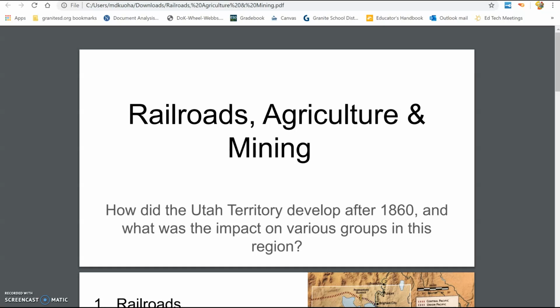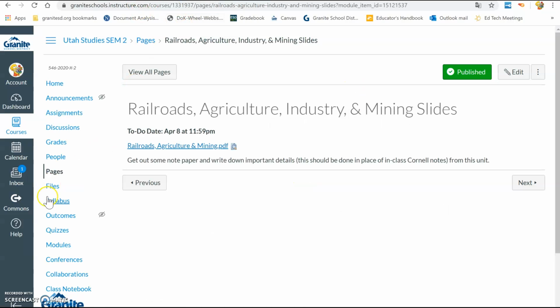Our big essential question for this is, how did the Utah Territory develop after 1860? That's the year we are in our timeline. And what was the impact on various groups in this region? This comes from a module on Canvas. Let me show you what that looks like.